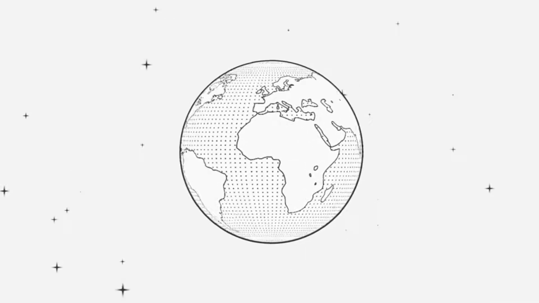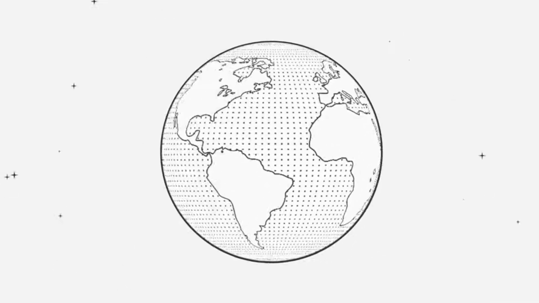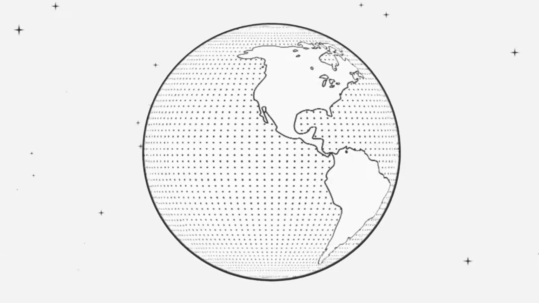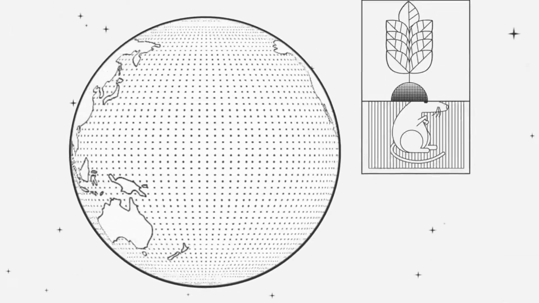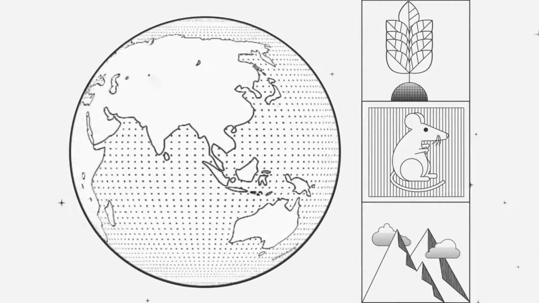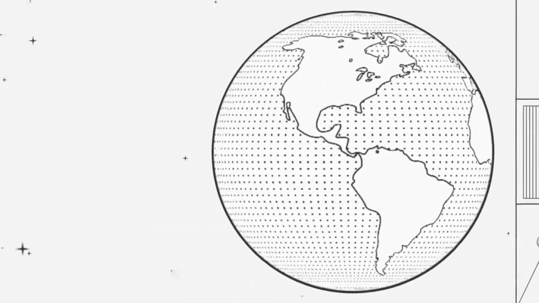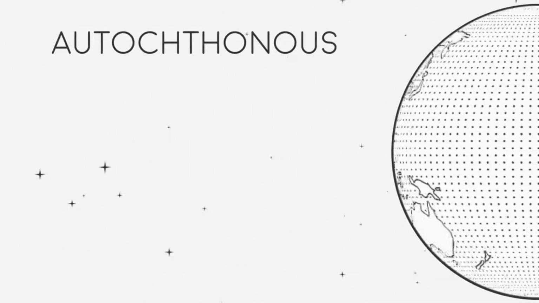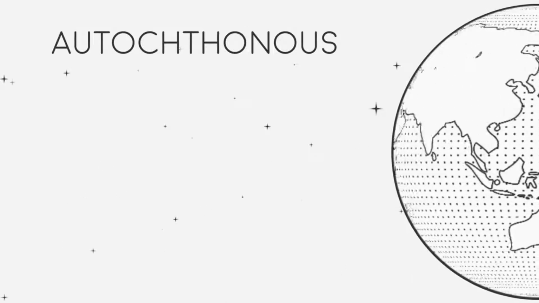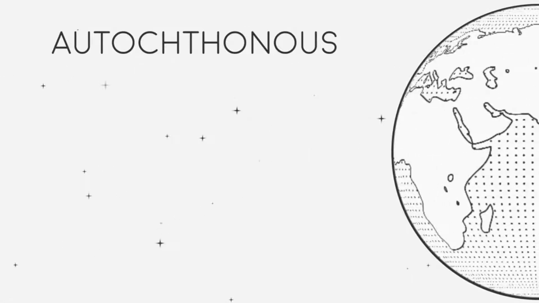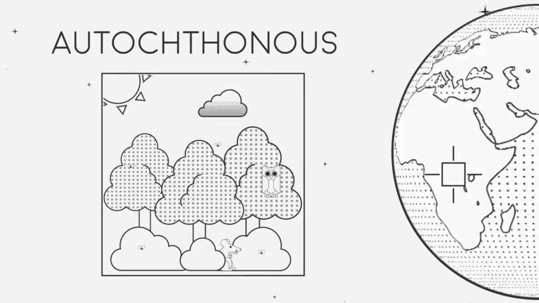Natural ecosystems have been around as long as the planet itself. A natural ecosystem is made up of all the plants, animals, and environmental features in an area. Generally, natural ecosystems have what are called autochthonous resource inputs. It is just a scientific way of saying that most, if not all, of the components found within an ecosystem are indigenous or native to that area.